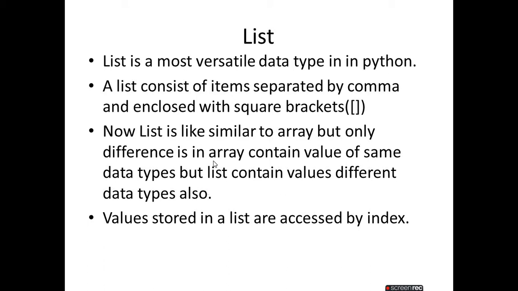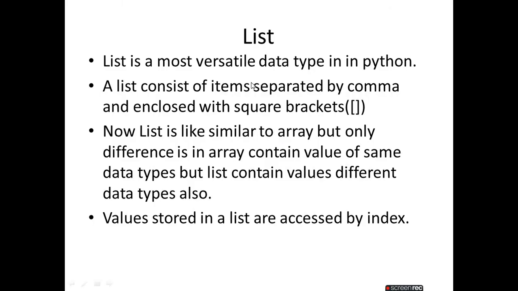Okay, this is the flexibility of the list, which allows us in Python to store values of different data types. That means we can store an integer, then a float, then a string in the same list. It is allowed in list. The list is a data type in Python. Now, values stored in a list are accessed by using an index. We know that in case of an array also, if you know C programming, we use the index value for accessing. In the same way on the list also we access our values by using index, right?